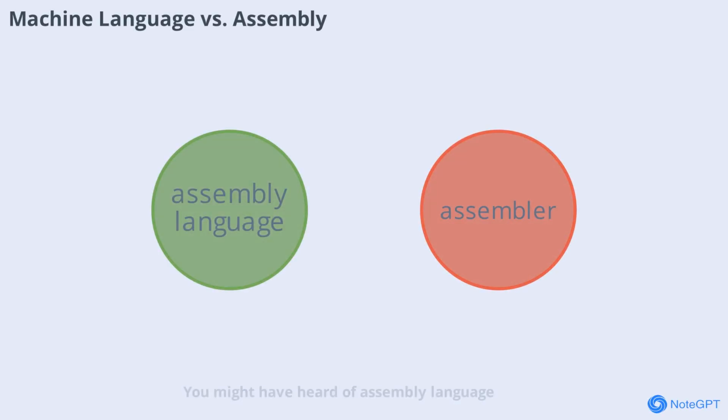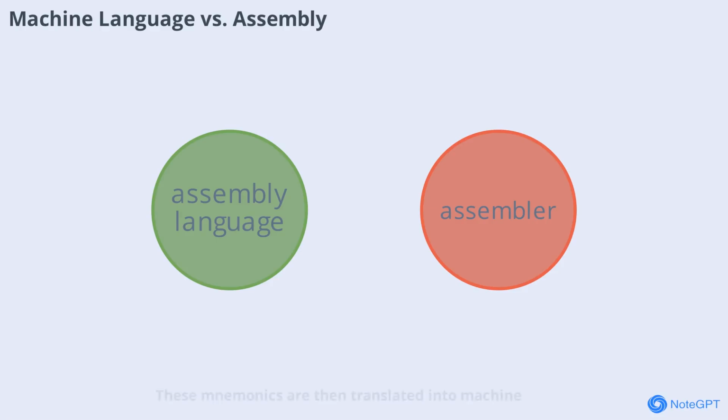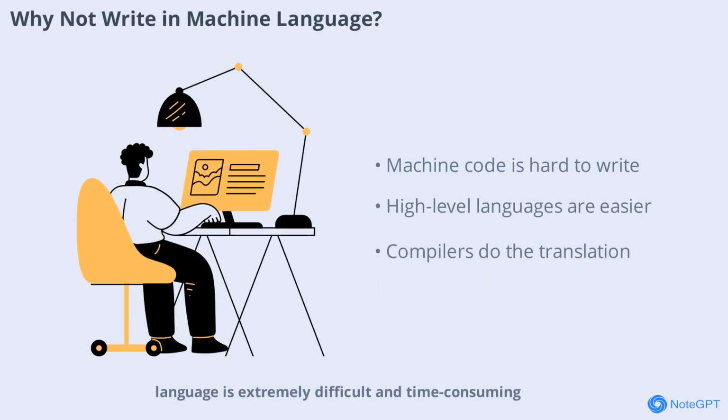You might have heard of assembly language, which is closely related to machine language. Assembly language uses short, human-readable codes called mnemonics, like MOV or ADD, instead of binary numbers. These mnemonics are then translated into machine language by a program called an assembler. While assembly is easier for humans to read and write, it still maps directly to machine instructions. This makes it a powerful tool for programmers who need to write very efficient or hardware-specific code. Writing programs directly in machine language is extremely difficult and time-consuming.